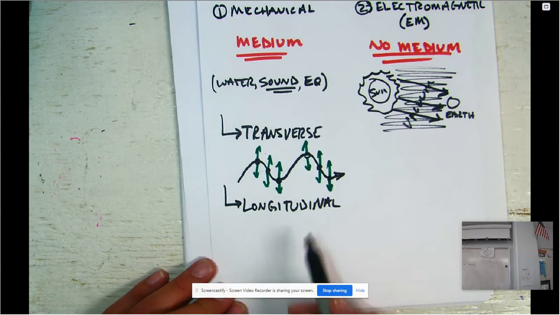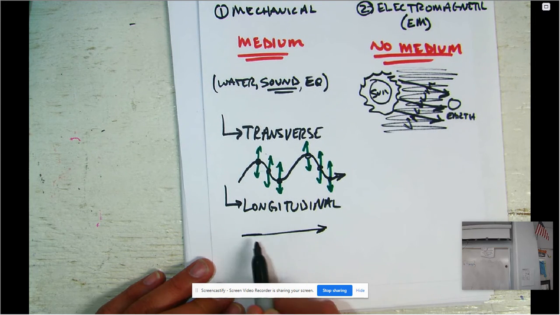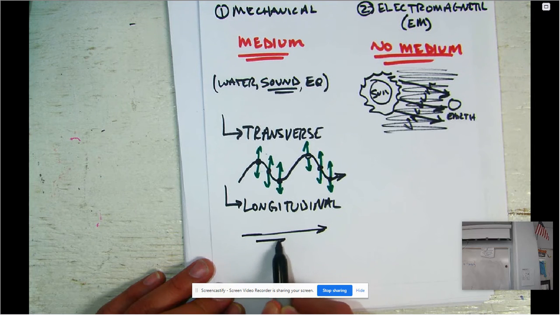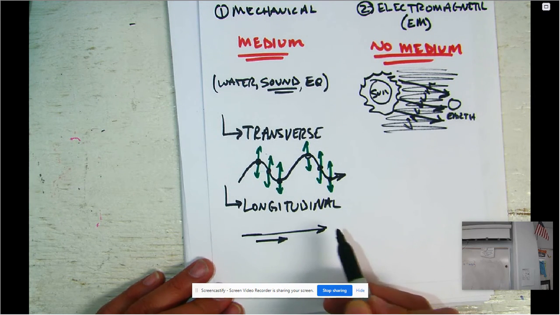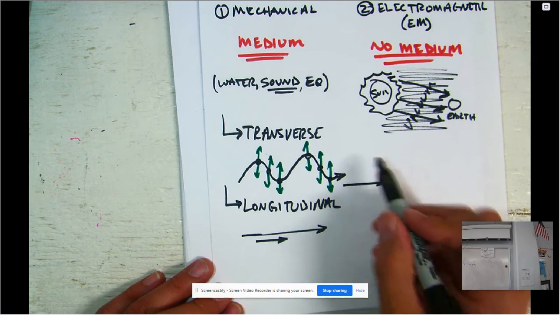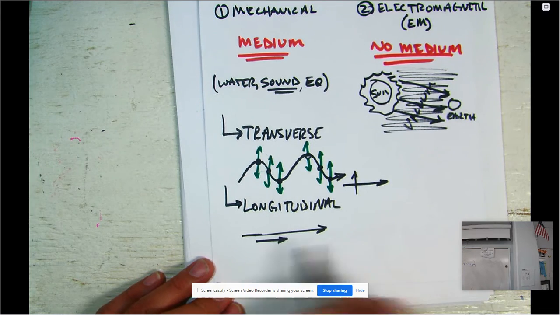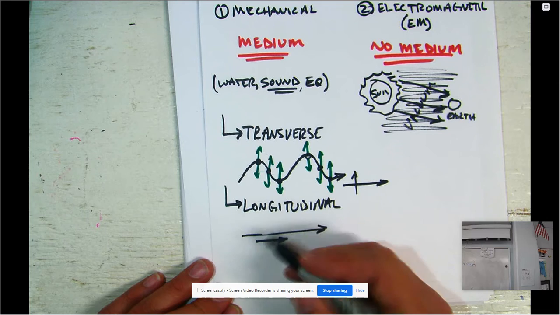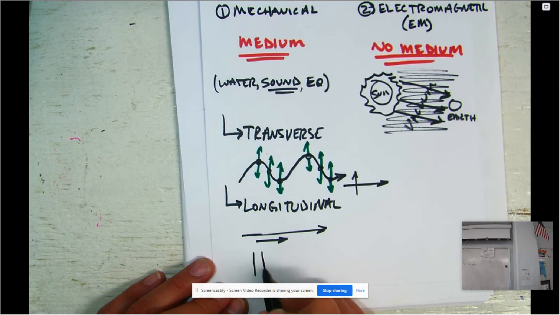For a longitudinal wave, you're going to have a wave that travels to the right, but the particles are also going to move to the right. They move parallel. For the transverse wave, we have the wave moving from left to right, but the particle motion is perpendicular to that, like we have here. Usually when you see a longitudinal wave, you have particles bunched up together, and then the particles spread out.